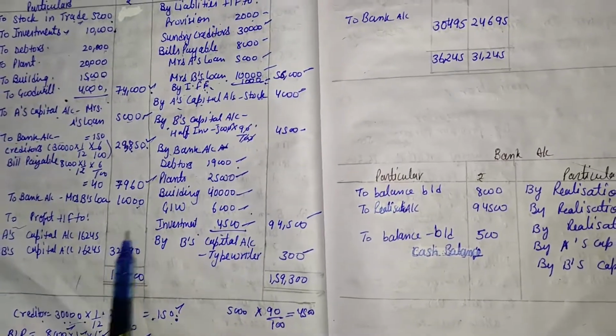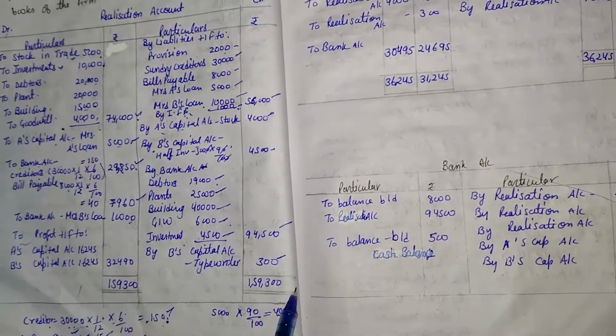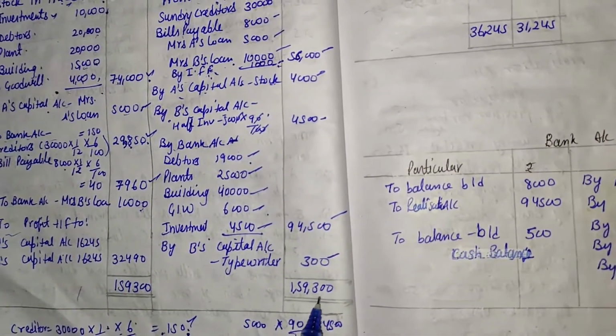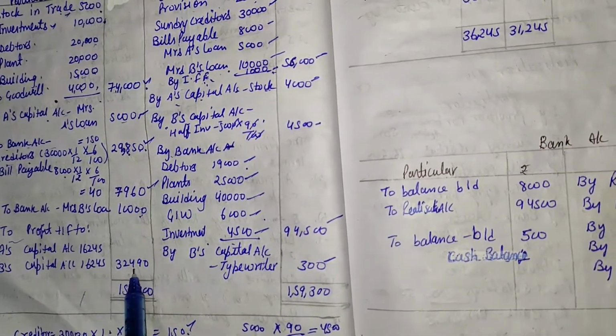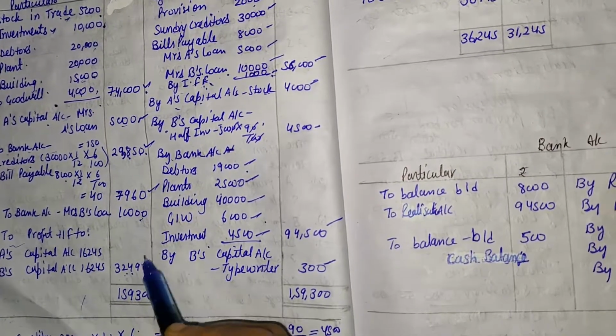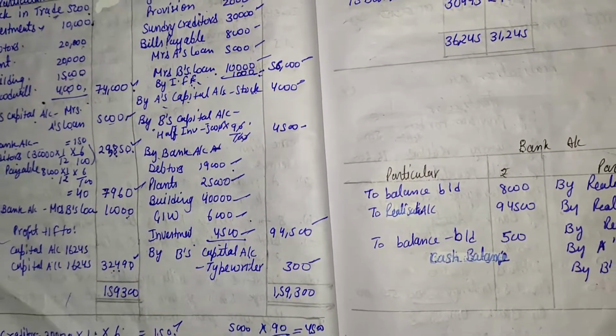After that we analyze that our question is completed. There is no other information given in the question. So we total both sides, and we find that the credit side is greater than the debit side. So the balancing figure comes on the debit side, that is rupees 32,490, and that 32,490 is distributed in the old ratio.